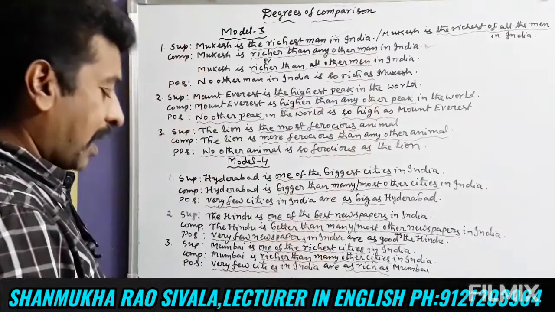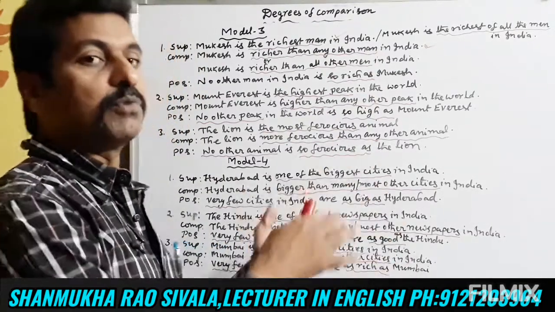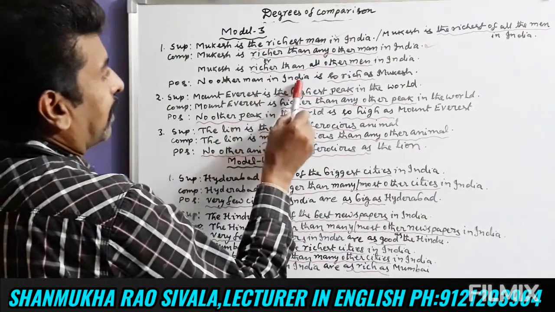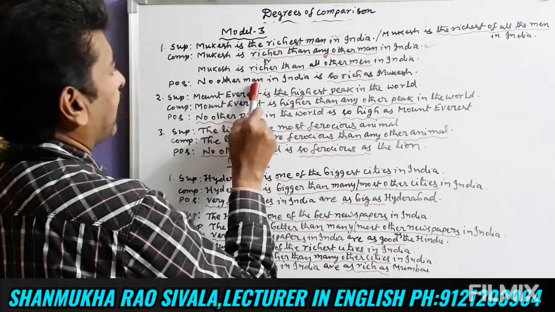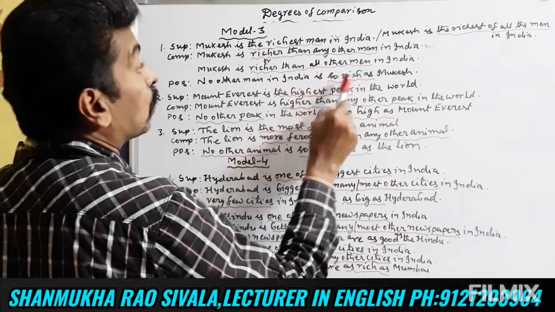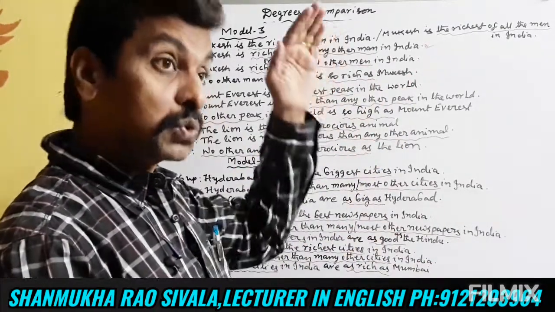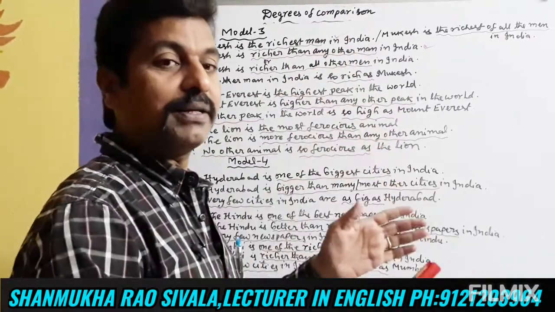And in the positive degree, we will compare others with Mukesh. Positive degree. No other man in India, a man singular, no other man in India is so rich as Mukesh.